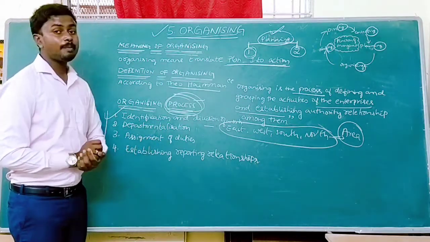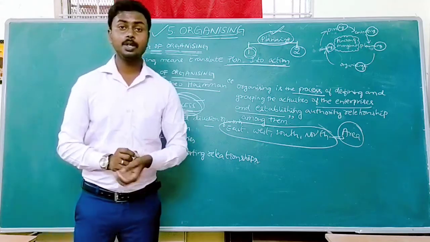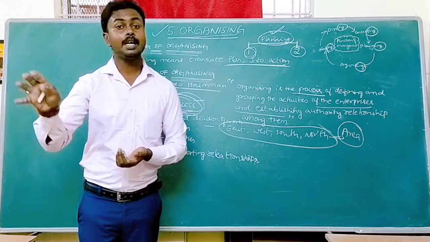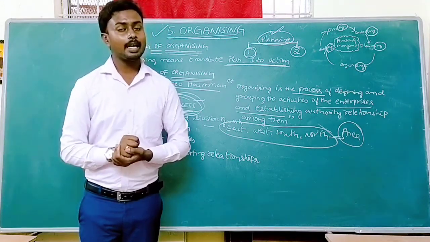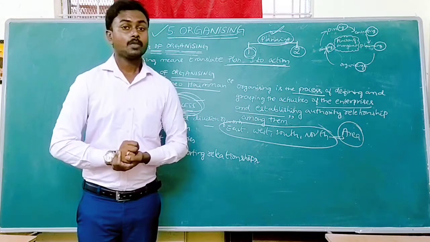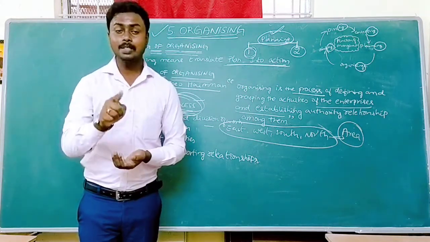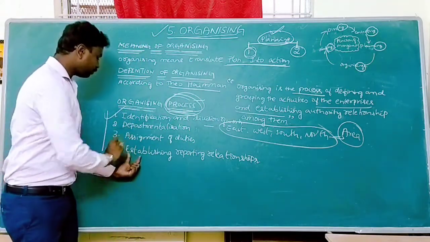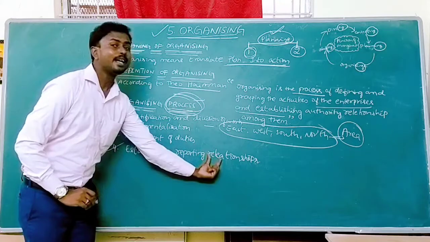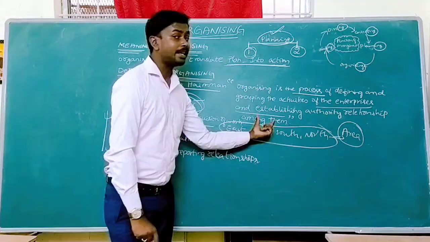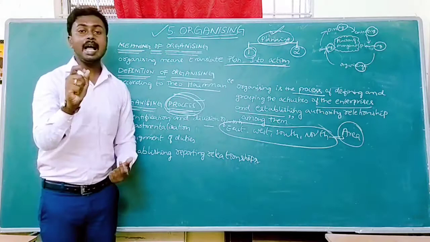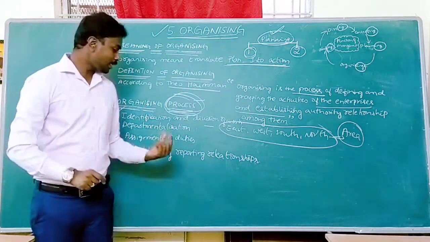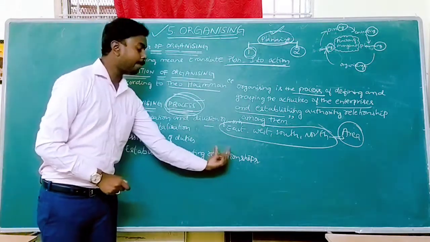Next, we have the assignment of duties. In an organization, we have different work. That work has to be allotted to different employees. With that, we can achieve the organizational goals. How can you allocate the work? Based on the skill and knowledge of the employee. And next, we have establishing reporting relationship. I already explained in the definition. That means there should be only one boss, who reports to whom, which is called establishing reporting relationship.